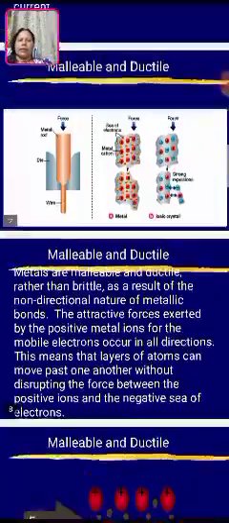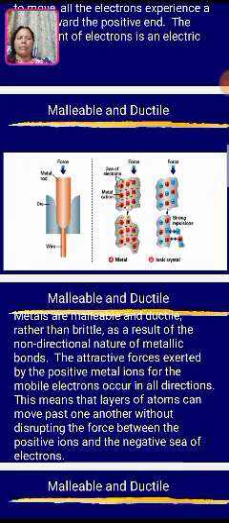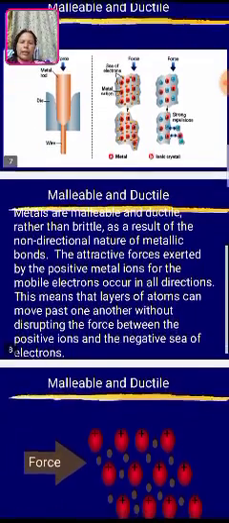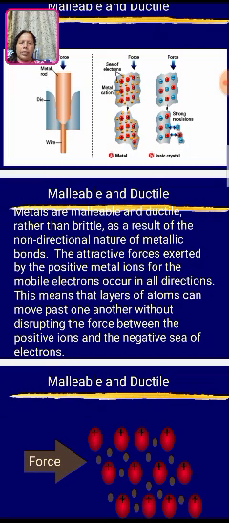Malleable and ductile: it can be made into a sheet or into a wire, and they show the properties of malleability and ductility. Metals are malleable and ductile rather than brittle as a result of the non-directional nature of the metallic bonds. The attractive forces exerted by the positive metal ions on the mobile electrons occur in all directions.